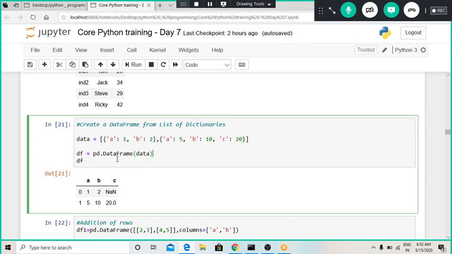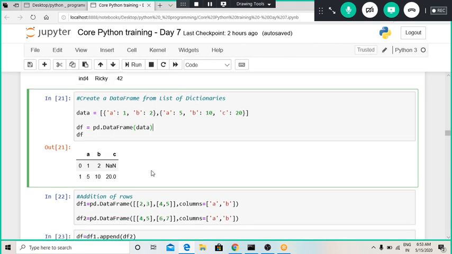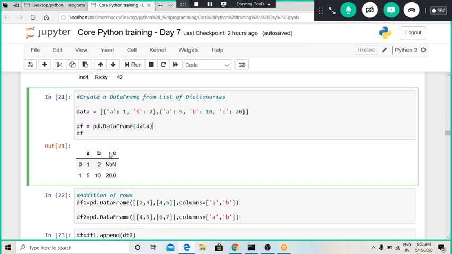Like here there are 3 keys, a, b and c, so these names are taken as the column names, and the values of those keys in that particular item are taken as the entries. So this is the first item, and the value for key a is 1, the value for key b is 2, and for key c, there is no value, so that's why there is NaN present over here. That NaN means not available, or a null.